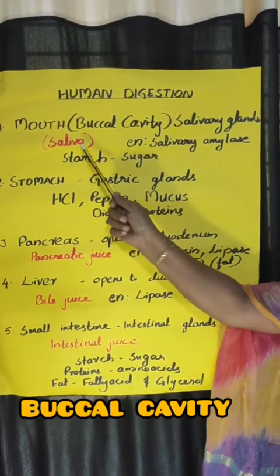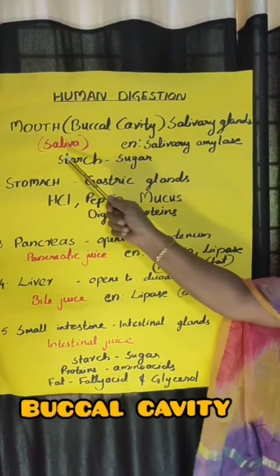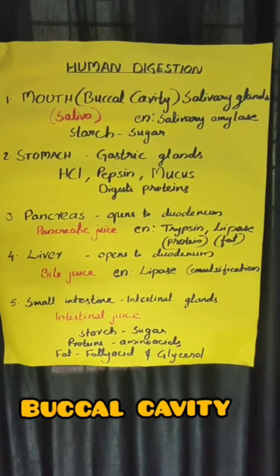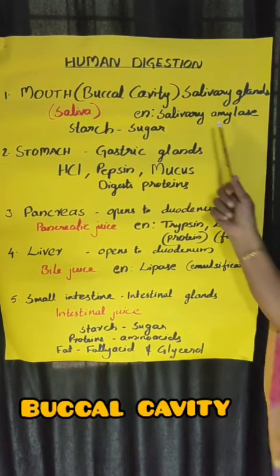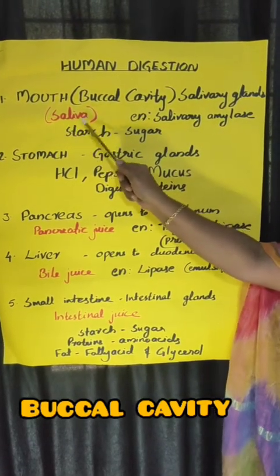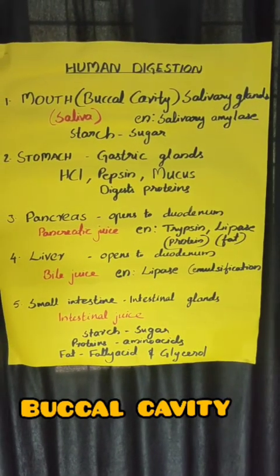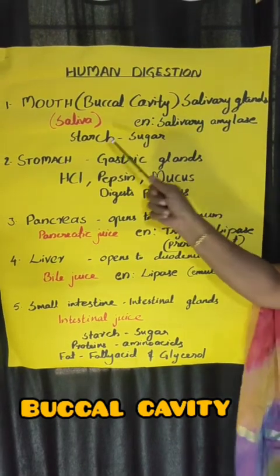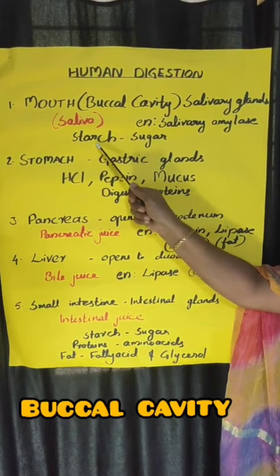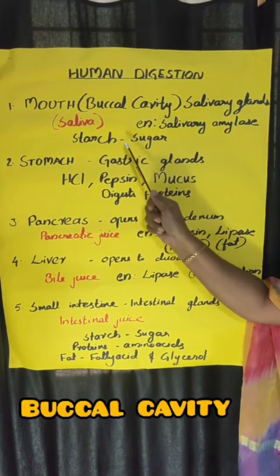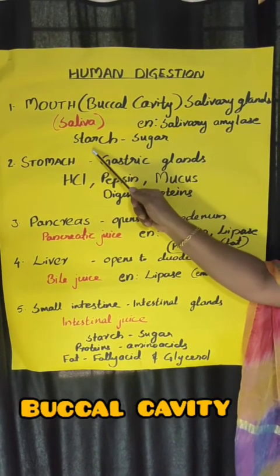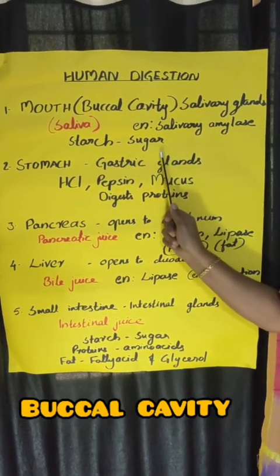It's a digestive juice, and in that digestive juice there is an enzyme. The name of the enzyme is salivary amylase. Salivary amylase is an enzyme present in saliva. It has a major role in digestion, which converts the starch or carbohydrate present in our food to sugar. So the function of salivary amylase is the digestion of starch. It means starch changes to sugar.